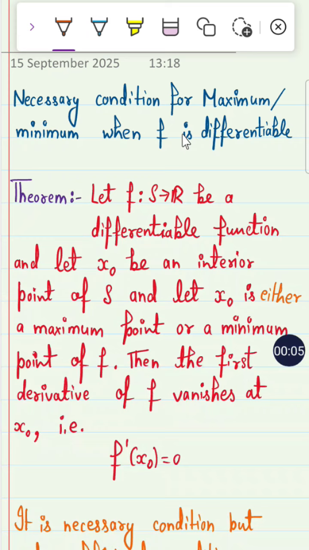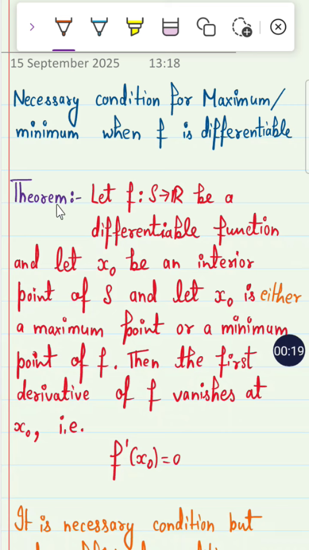Necessary condition for maximum and minimum when the function is differentiable. We earlier talked about the function being continuous, then the sufficient condition for maximum and minimum. Now we consider the necessary condition for maximum and minimum when f is differentiable.